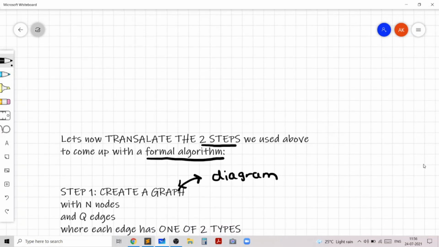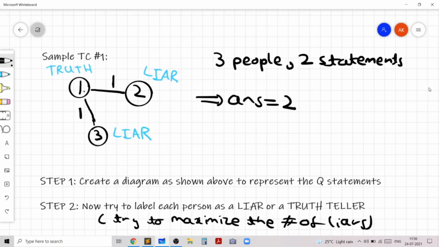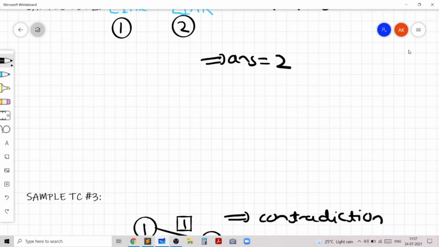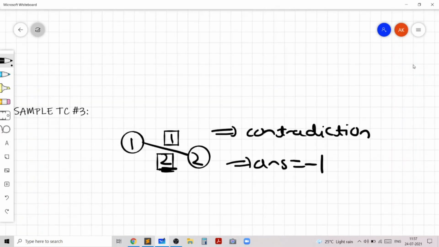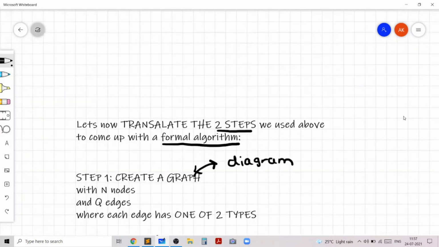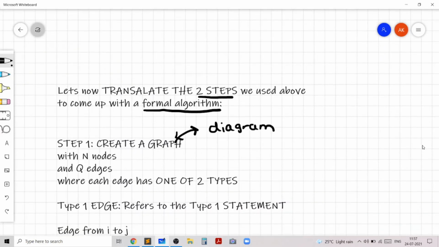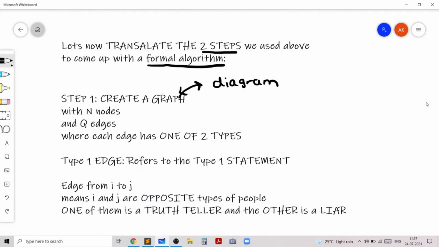Then we basically add edges. As you could see in the sample test cases, we added edges. Each edge was either of type 1 or of type 2. As we analyzed in our first key observation, a type 1 edge is a type 1 statement, and a type 1 statement essentially tells us that the two endpoints of the edge, I and j, are opposite types of people.